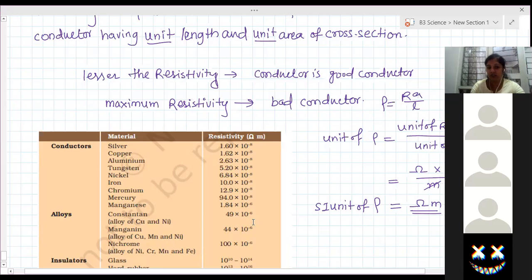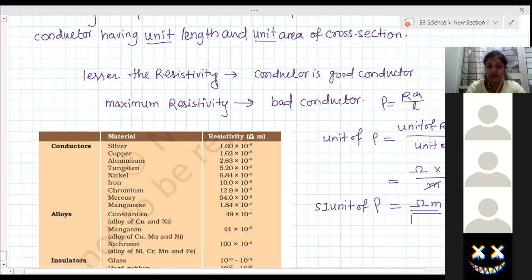So now you can see the values here. For conductors, that means silver, these are the metals, if you see the resistivity range, the exponent is 10 to the power minus 8, right? Then alloys are in the range of 10 to the power minus 6.